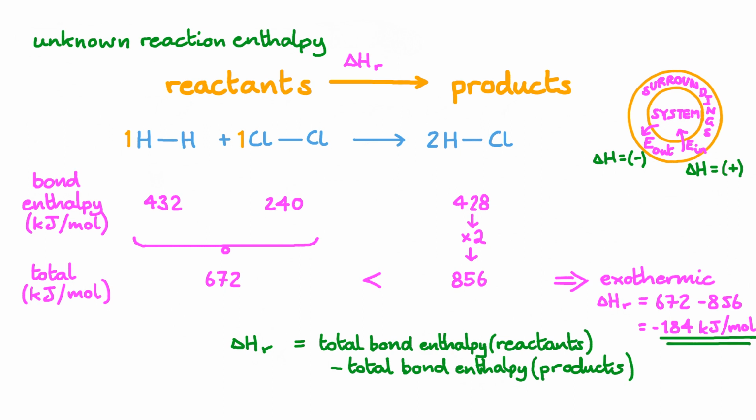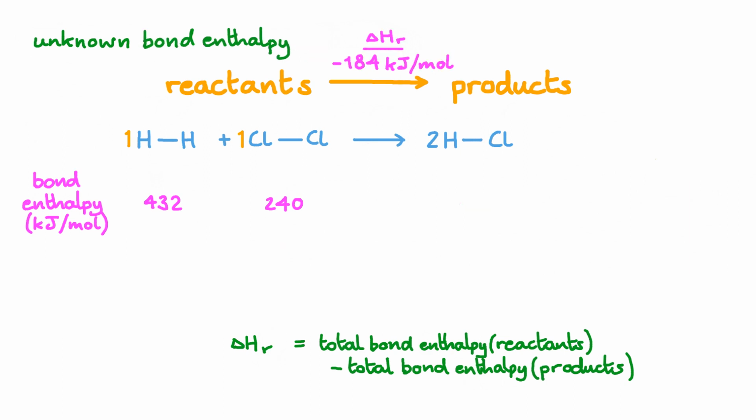We calculated the total bond enthalpy of the reactants and the products and subtracted the energy released when bonds form from the energy required when bonds are broken. The change in enthalpy of the reaction is negative 184 kilojoules per mole. We're dealing with an exothermic reaction. But what if we don't know one of the bond enthalpies?